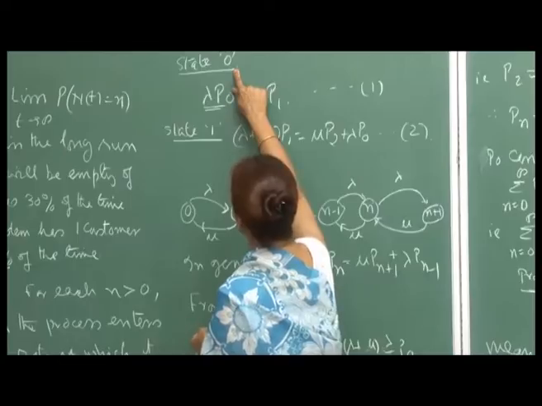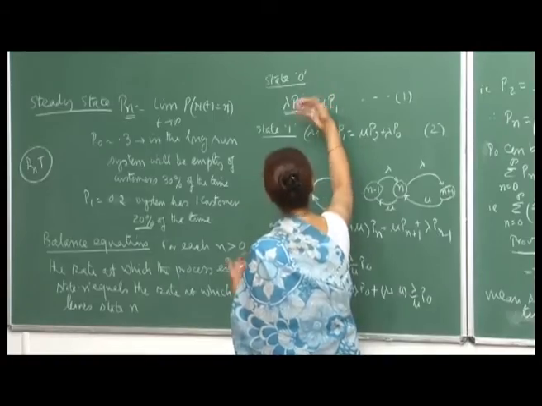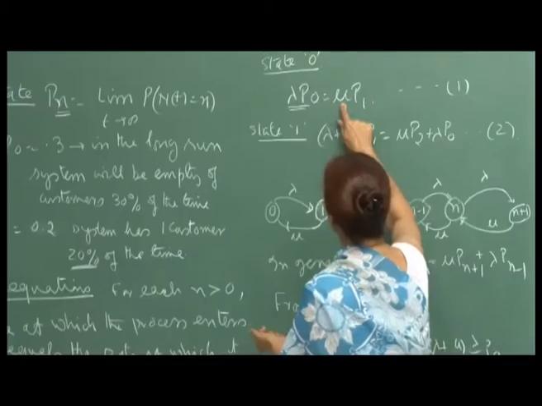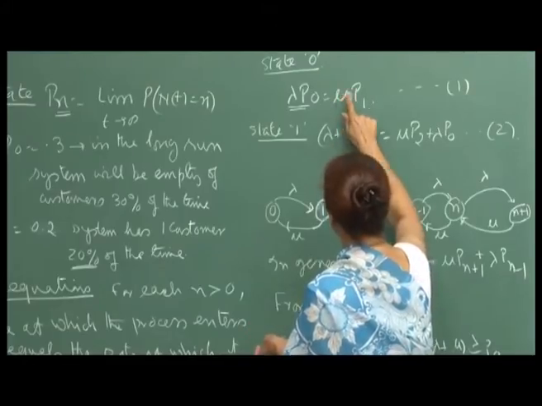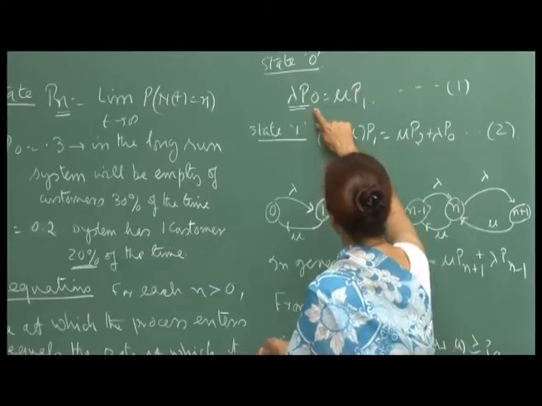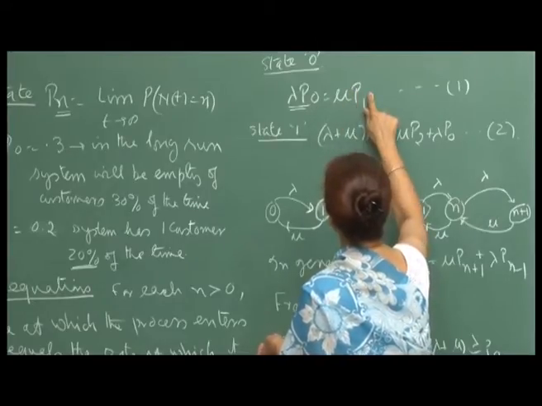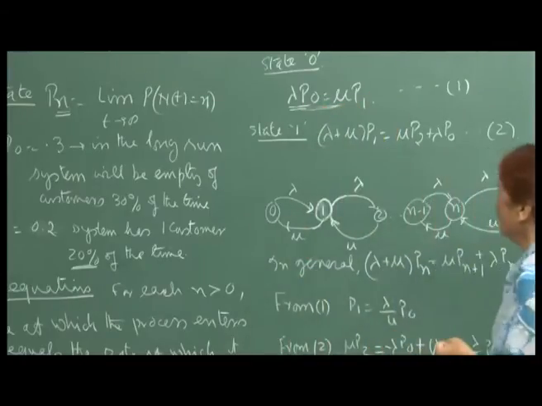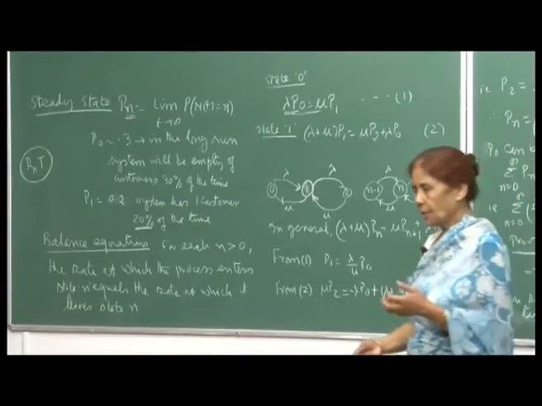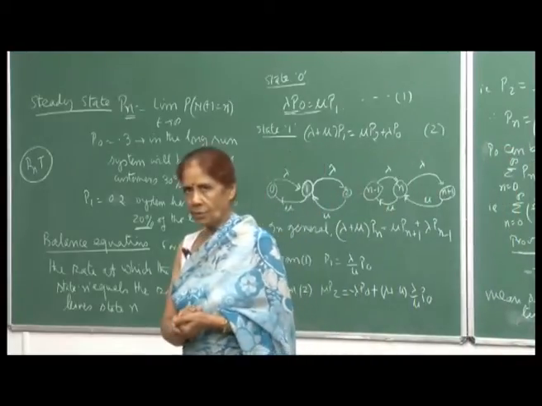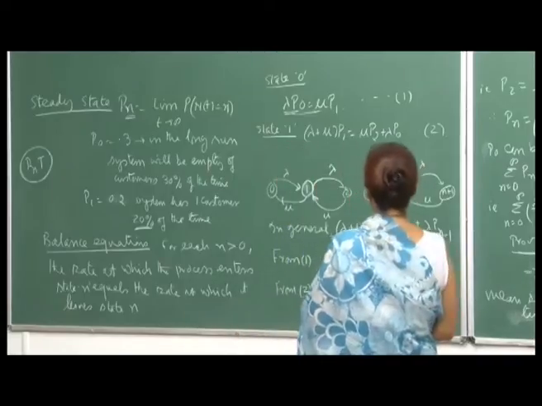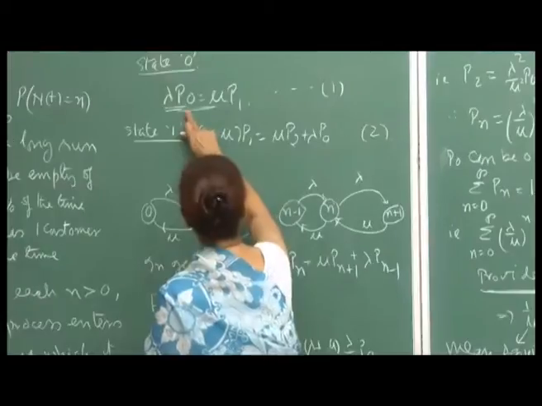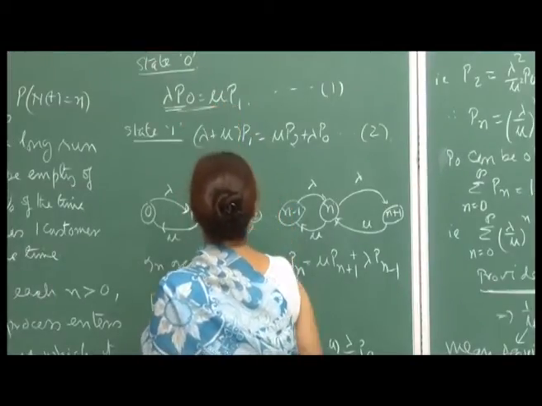The system right now is in state 0, so it leaves that state at the rate lambda p 0, and from state 1 it arrives at state 0 at the rate of mu p 1, and therefore the two must balance. So, the rate at which it leaves state 0 and arrives at 1, and the rate at which it leaves state 1 and arrives at 0, which is mu p 1, must be equal.